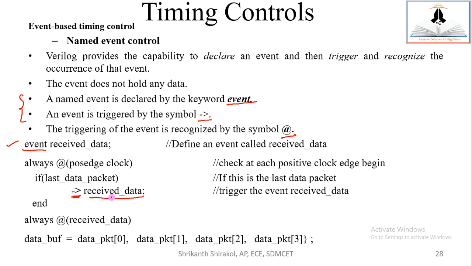So when this event is triggered, you can use this received_data anywhere in the sensitivity list. So this gets triggered on the basis of posedge as well as last_data_packet, and when this gets triggered, then only the following statement gets executed. This is the named event control. Means I'm using a received_data name. Using this name, I am triggering.